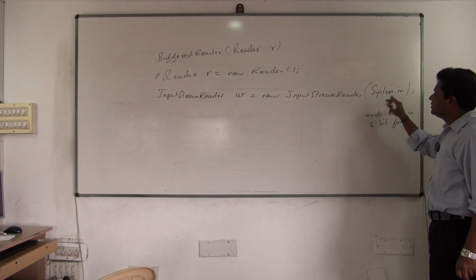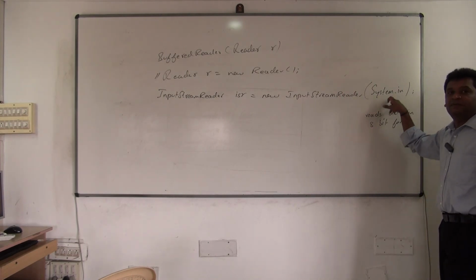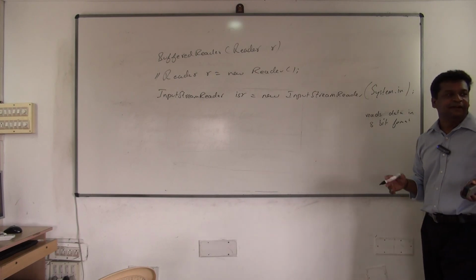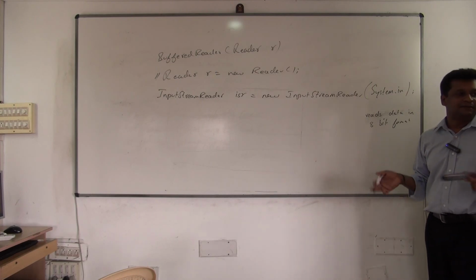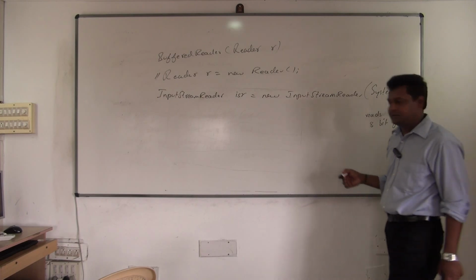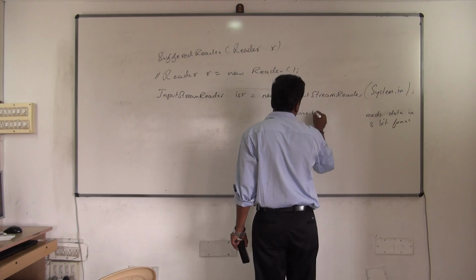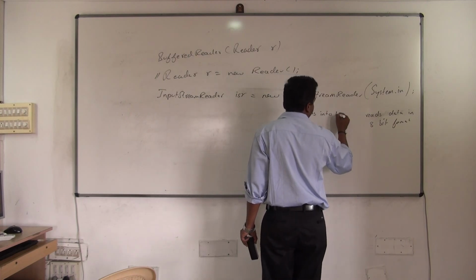Now see, I am passing it here. So what does InputStreamReader do? It converts that 8-bit into what? 16-bit. That's it. So it will convert it into 16-bit format.